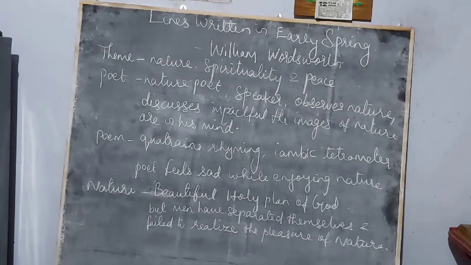So when there are many industries keeping on booming, what happens? There might be many trees that have to be destroyed. So this is a sad thing, or a worry, a lament, a cry that William Wordsworth insists on in this poem. So now let us get into the point. This is just an outline about this.